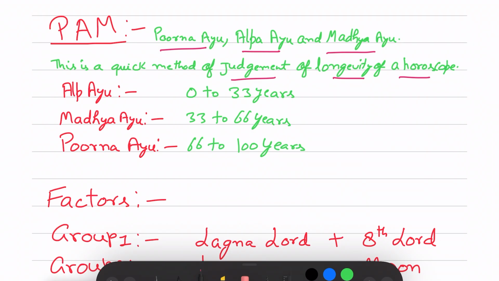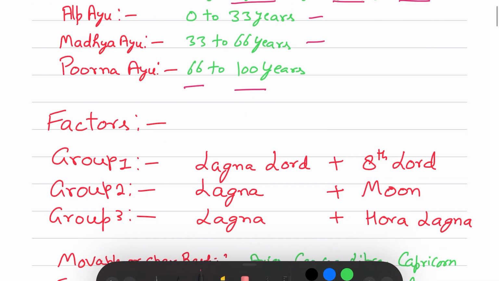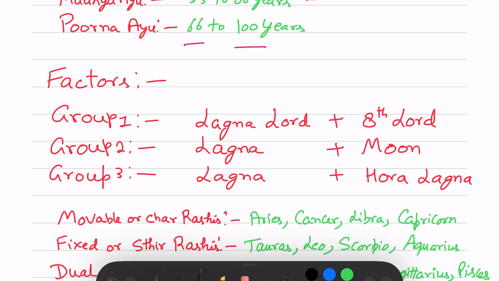If it is an Alpa, the age will be between 0 to 33 years. If it is a Madhya, the age will be from 33 years to 66 years. If it is a Poorna, 66 years to 100 years. There are three groups which we need to calculate to determine Poorna, Alpa or Madhya.